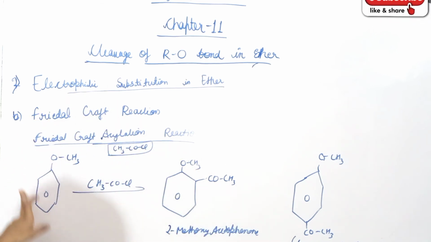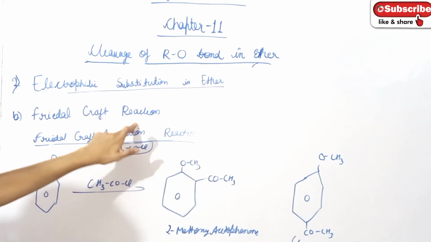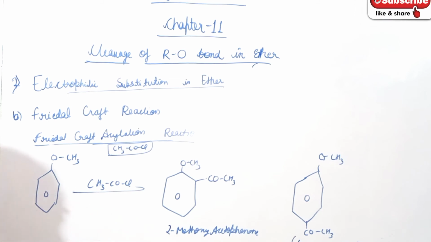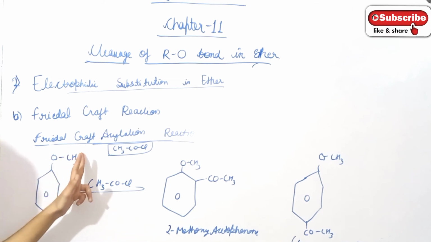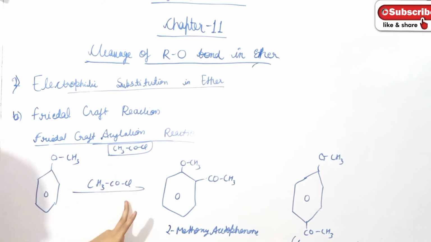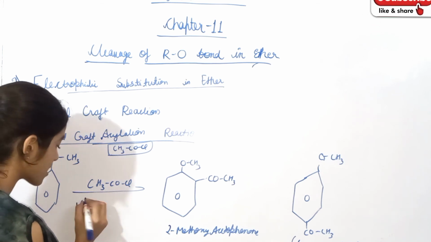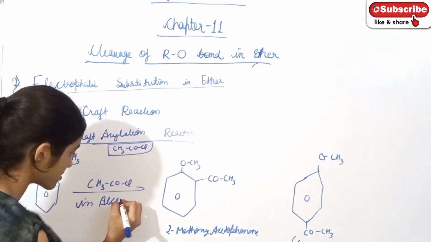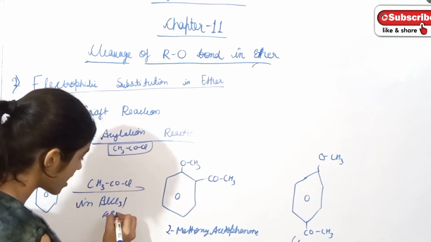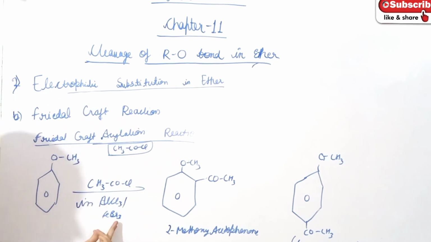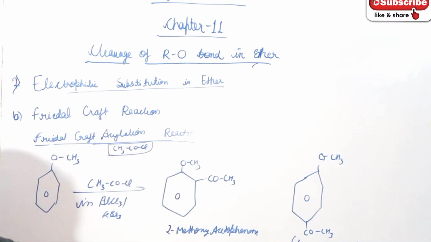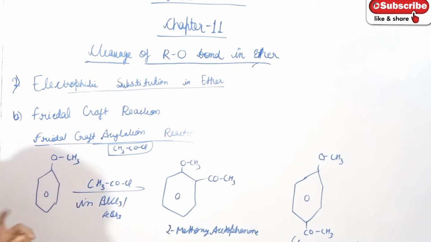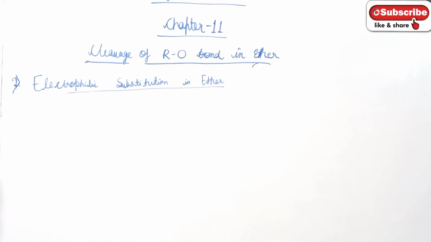So this is all about Friedel-Crafts reaction. First I discussed alkylation, in which alkyl chloride reacts, and the second one which we have discussed is acylation, in which acyl chloride reacts. The condition is aluminium chloride, in the presence of aluminium chloride or FeBr3 as a catalyst. Okay, this is all about Friedel-Crafts reaction. Now I am going to discuss nitration in anisole.